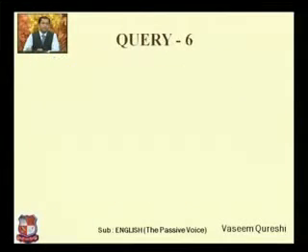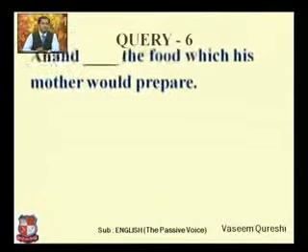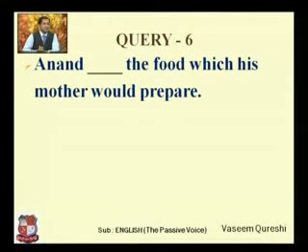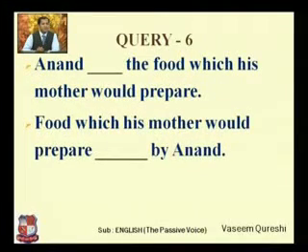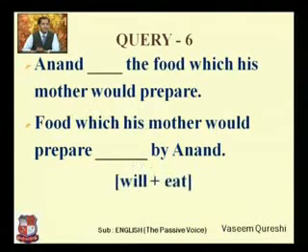And the last query of today's lecture. Anand blank the food which his mother would prepare. And food which his mother would prepare blank by Anand. And in the blank you have to use will plus eat, appropriate form.